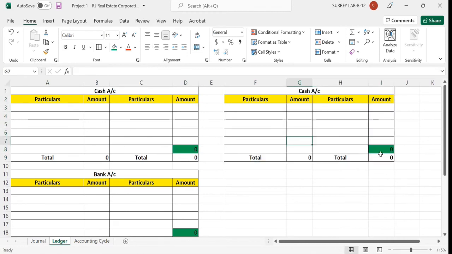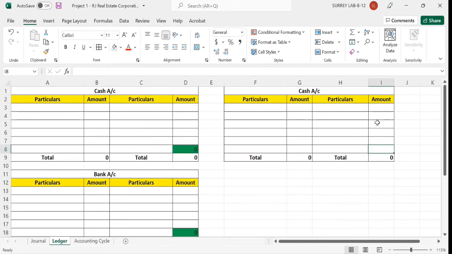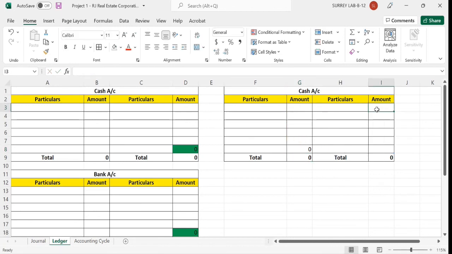Here I'm going to delete this formula and fill with no fill. Now I want the balance here. So equal sign, then sum, bracket open, all amounts from here to here, then bracket close. Again I'm going to write a sum from here to here, not this one, and enter. Whatever you write here, for example 23, it comes here.